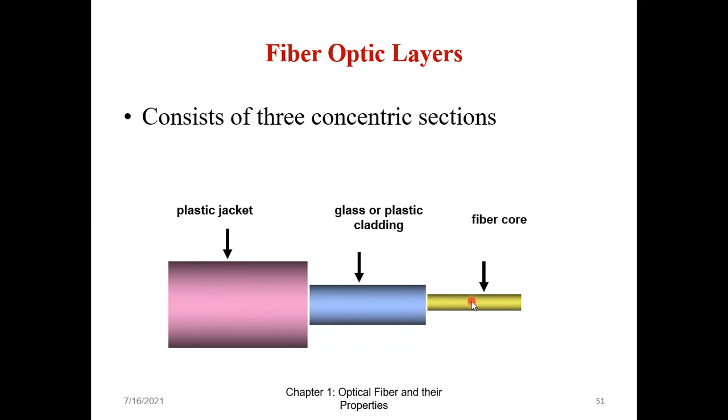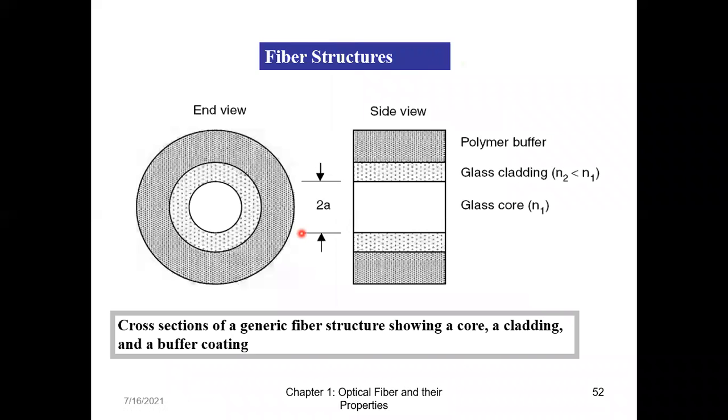But whenever you are drawing the fiber layout, either the top view or the side view, it has to show the core, the cladding along with the plastic jacket. So I'll show you the diagram which is there in the book to represent the fiber structure.